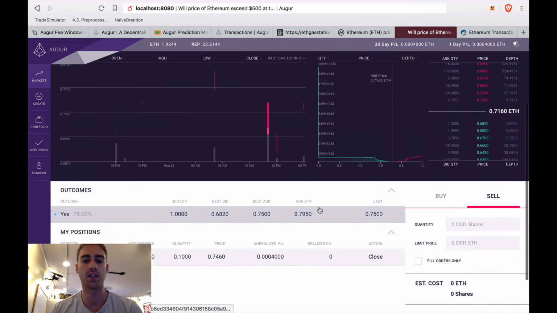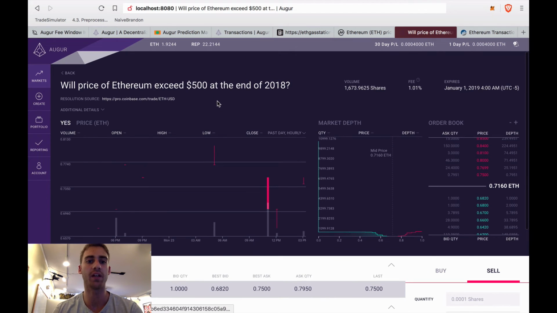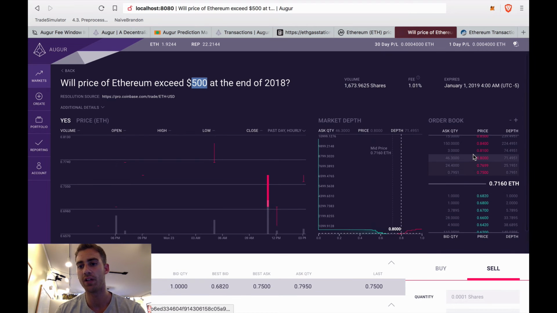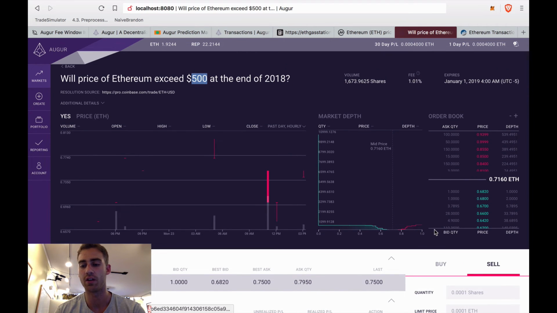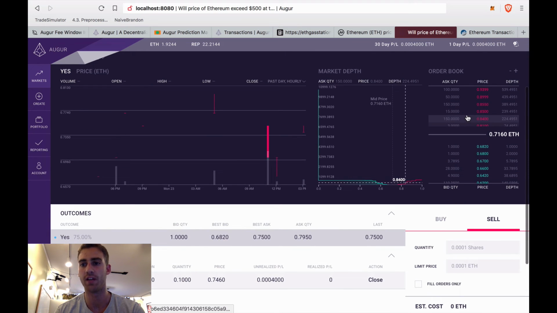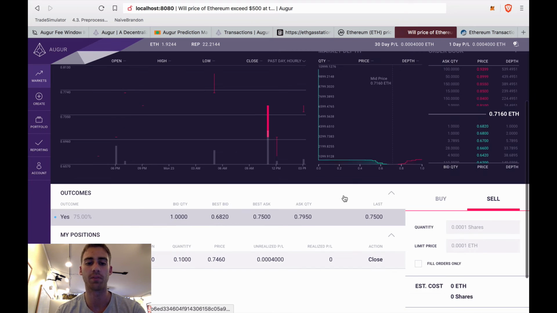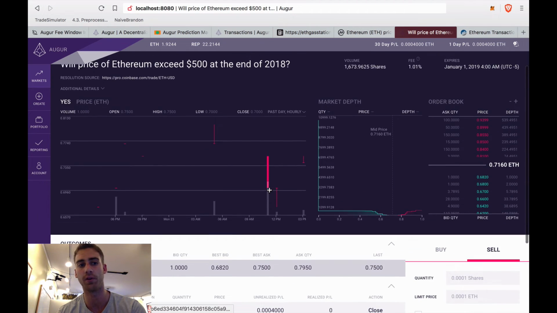And so what that'll mean is I'll make a profit. Let's say, 2 months from now, the price of Ethereum is at $700, and it looks extremely likely that the price will be above 500 at the end of 2018. Someone might go ahead and buy up this share at the price I just set, because they'll still make 14% on their purchase, but I will also make profit because I am selling the share at a higher valuation than what I bought it for.